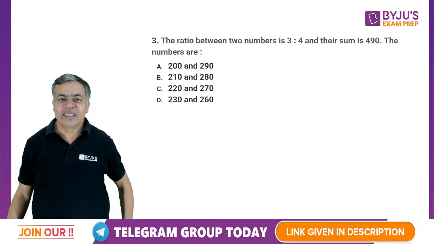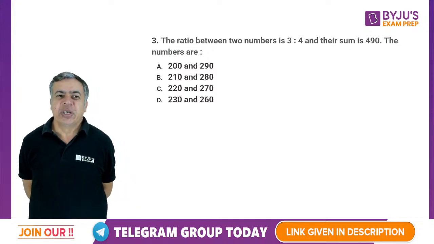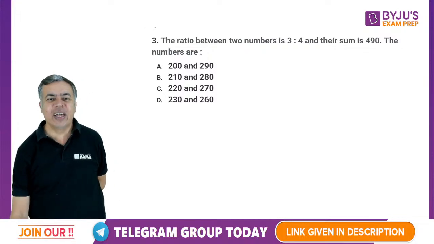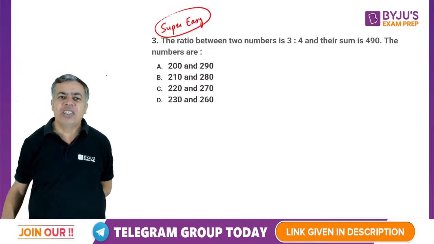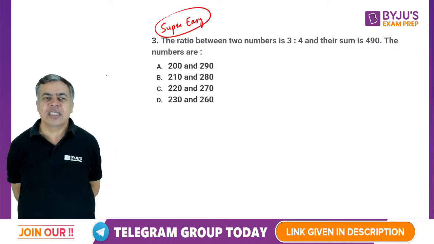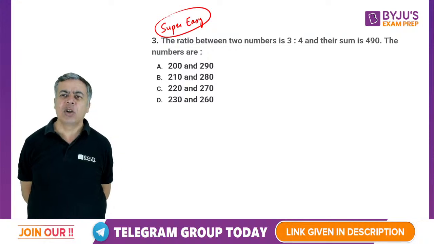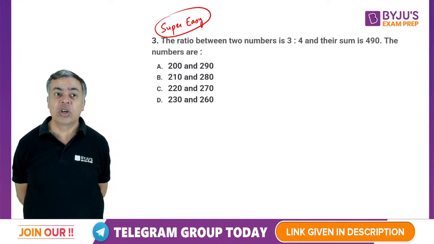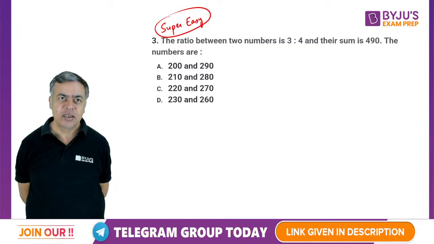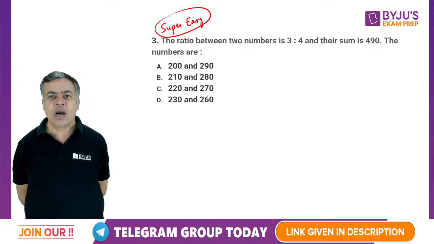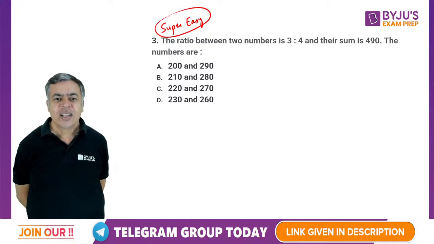Next one is: the ratio between two numbers is 3:4. So it's a super easy question. I think you can answer very fast. Quickly answer it. And this kind of question also they ask in certain exams, easy level questions also. It is not that every question will be a difficult question. Some will be easy too, so easy questions can come like this. So how to answer that?